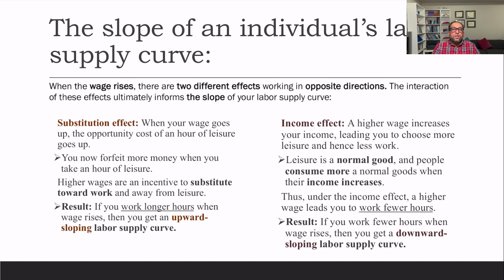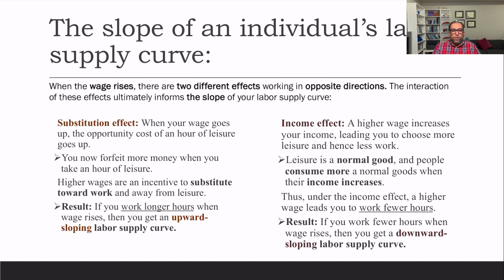Now the first one is the substitution effect. When your wage goes up, the opportunity cost of an hour of leisure increases, and you forfeit more money when you take an hour of leisure. So higher wages are an incentive to substitute your leisure time with work. As a result, if you work longer hours when your wage rises, you get an upward sloping labor supply curve. But there's an income effect as well.